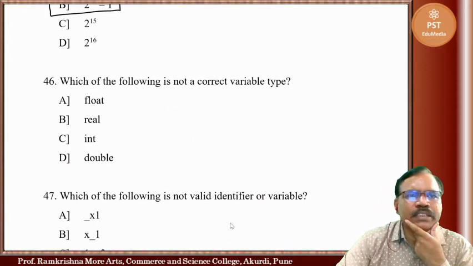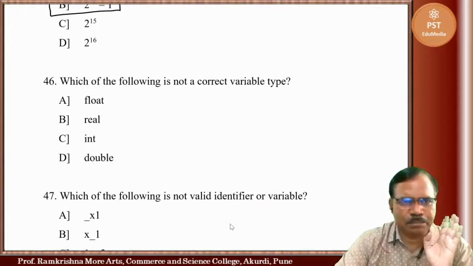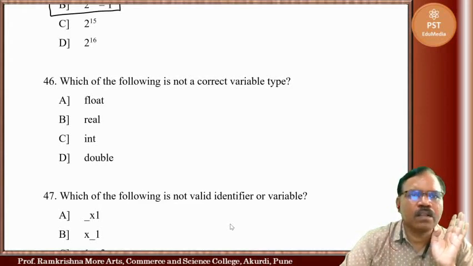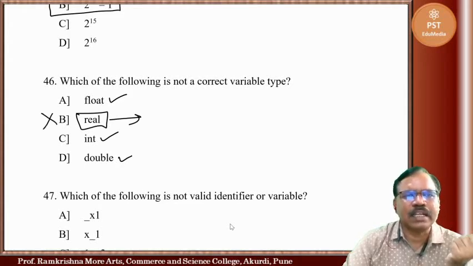Now next one, which of the following is not a correct variable type? Now we know float is a variable type, int is, double is. These are data types, but we never use real in C programming. So this is incorrect.